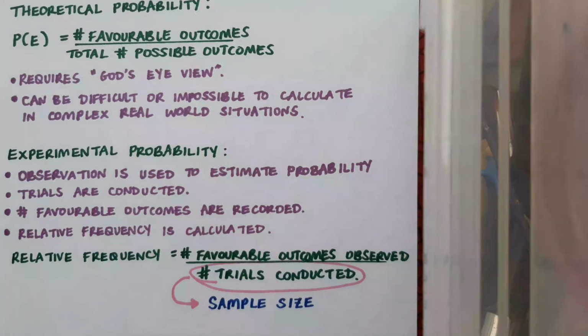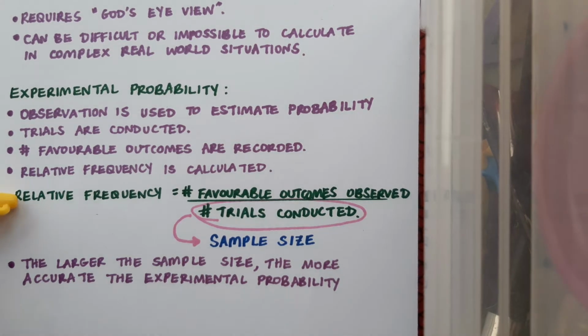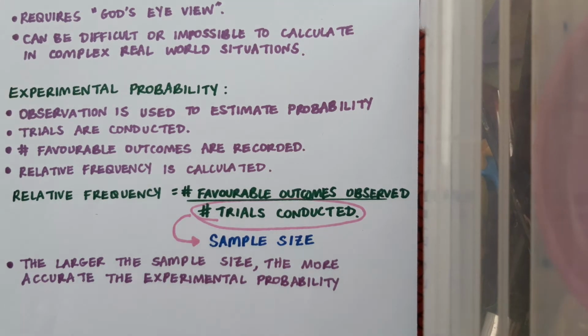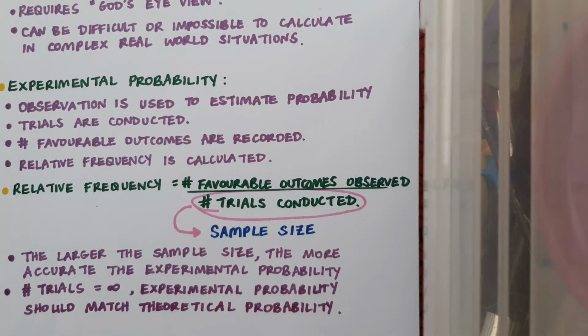The number of trials conducted can be called our sample size. And the larger the sample size, the more accurate the experimental probability. This makes sense because the results of 100 experiments are going to be more reliable than the results of one. The phrases relative frequency and experimental probability are fairly interchangeable. In line with the idea that an increased sample size gives us a more accurate experimental probability, if we were able to conduct an infinite number of trials, then experimental probability should match theoretical probability.